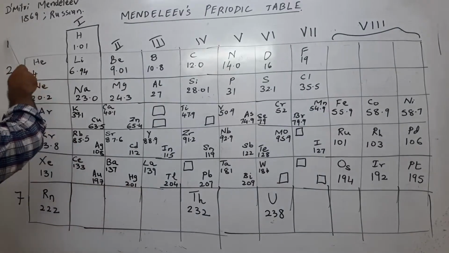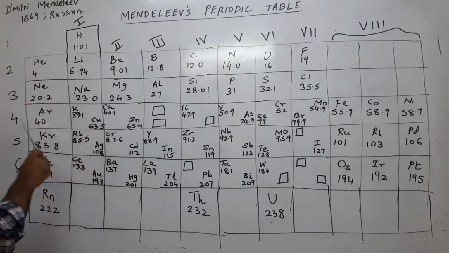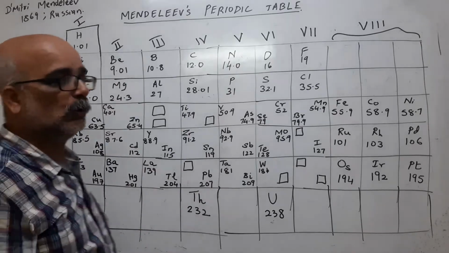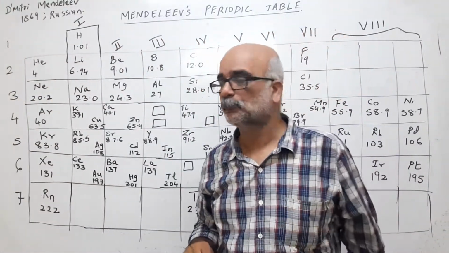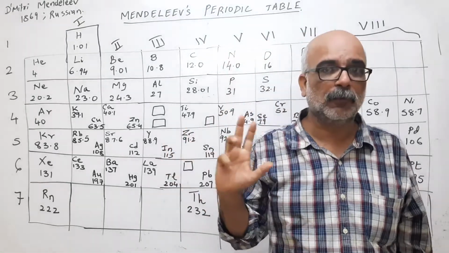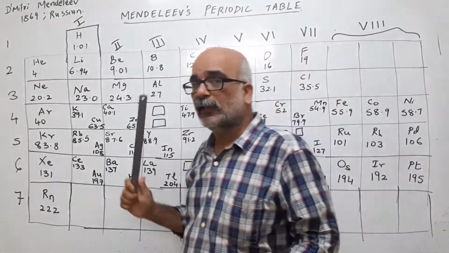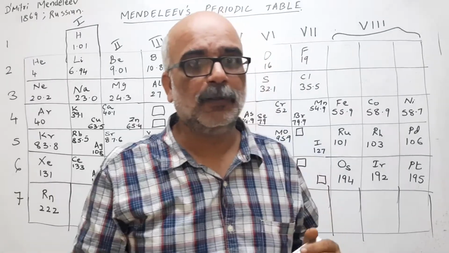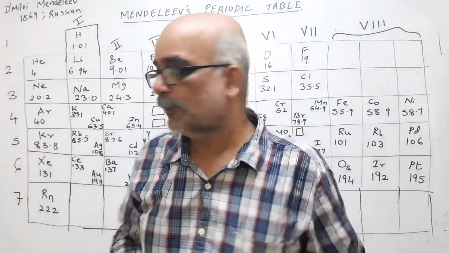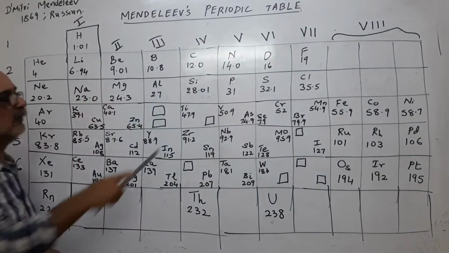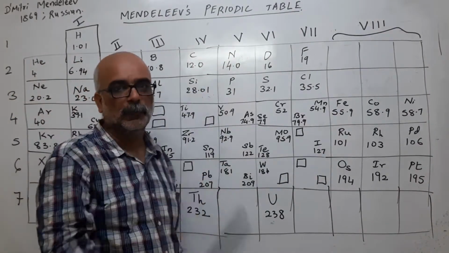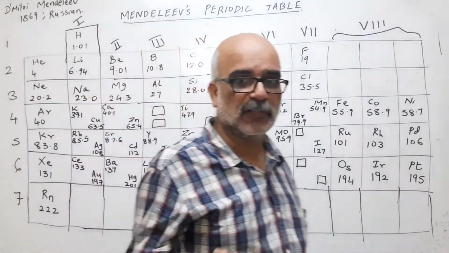There are 8 vertical columns called groups and 7 horizontal rows called periods. So you can see here the periods: period number 1, 2, 3, 4, 5, 6, 7. This was the second thing that we have to remember. Thirdly, he said that the elements belonging to the same group will have similar properties. That means, if you see this group, they all will have similar properties. If you take this group, they will have similar properties. So, 3 features to remember.